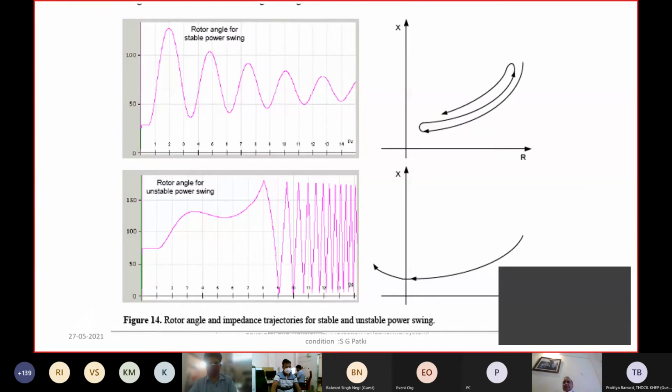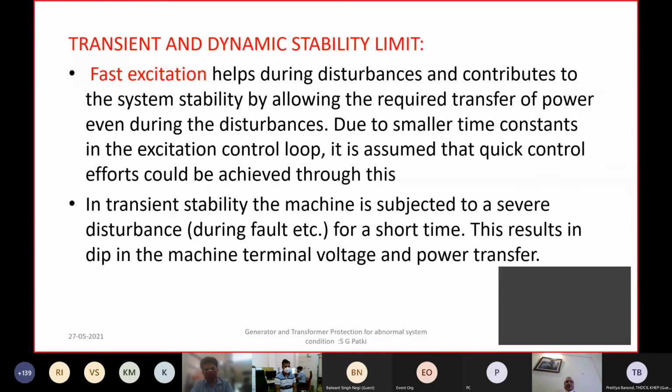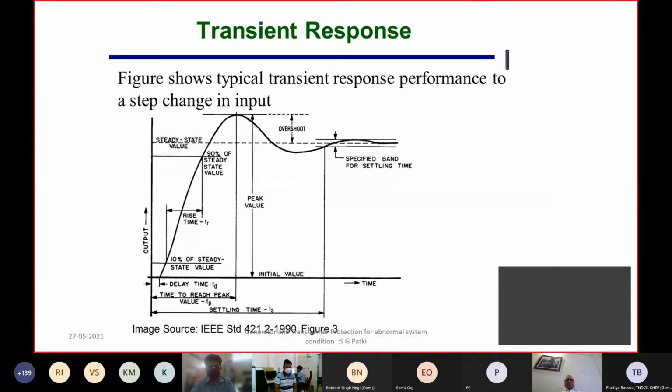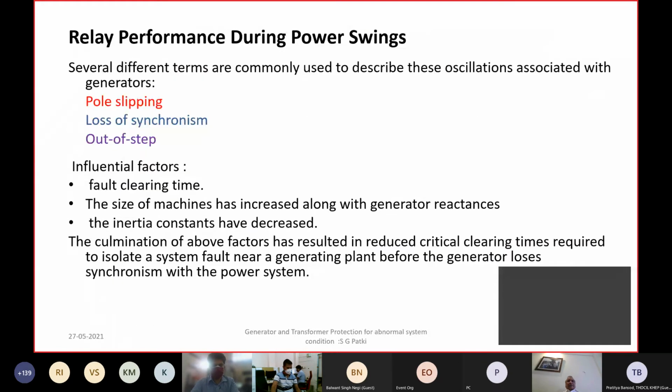When we talk about line protection tomorrow, we'll talk about how the power swing can be handled on the line side. But the out of step behavior of the generator, which is a pole slip condition, can sometimes result in tripping of the generator because of the pole slip. And this pole slip protection